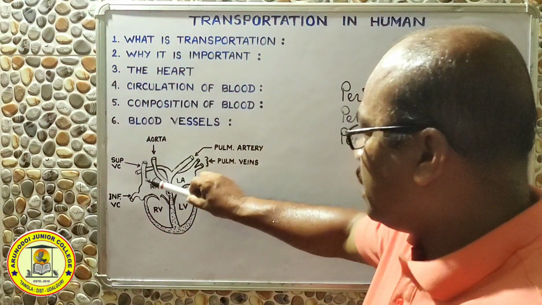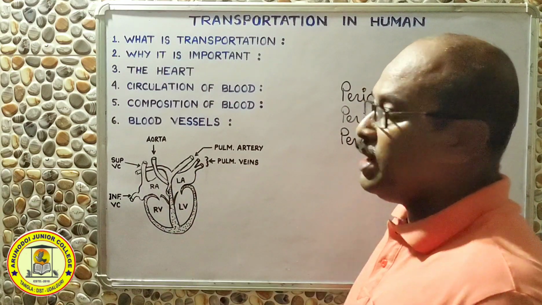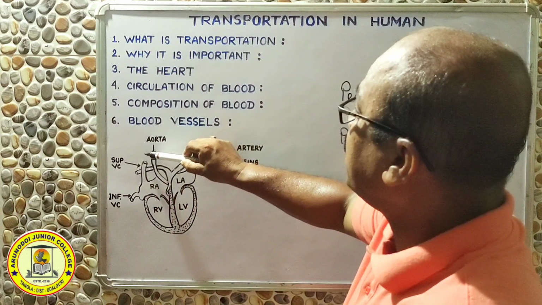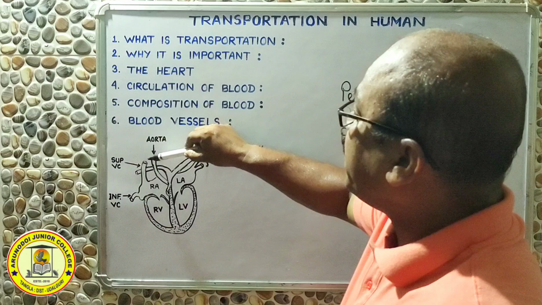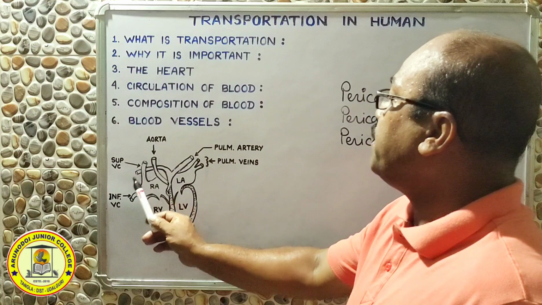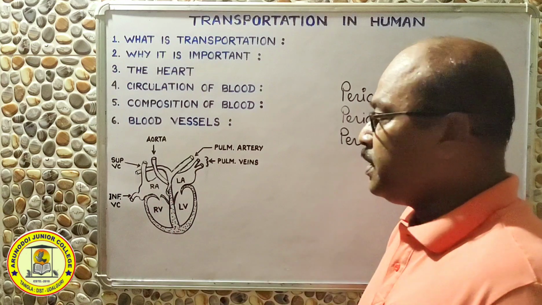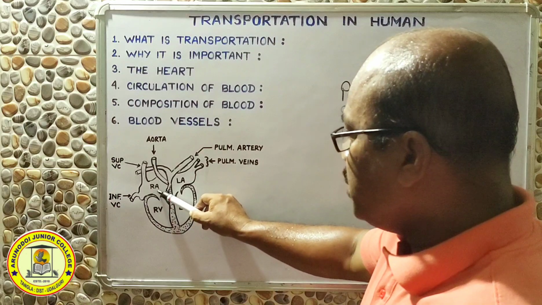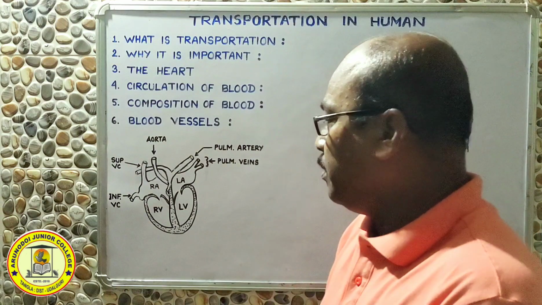Now this entire heart is arranged with some blood vessels. Let us see those blood vessels. This is the right auricle, and into the right auricle 2 large blood vessels enter, this one and this one. This is called the superior vena cava, and this is the inferior vena cava. Both always open into the right auricle. From the right auricle comes the right ventricle, and between them there is a valve called the tricuspid valve.